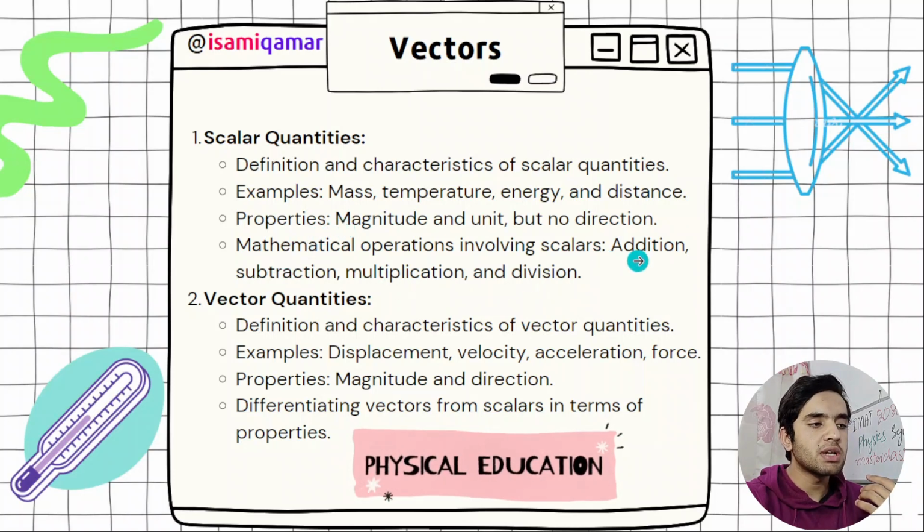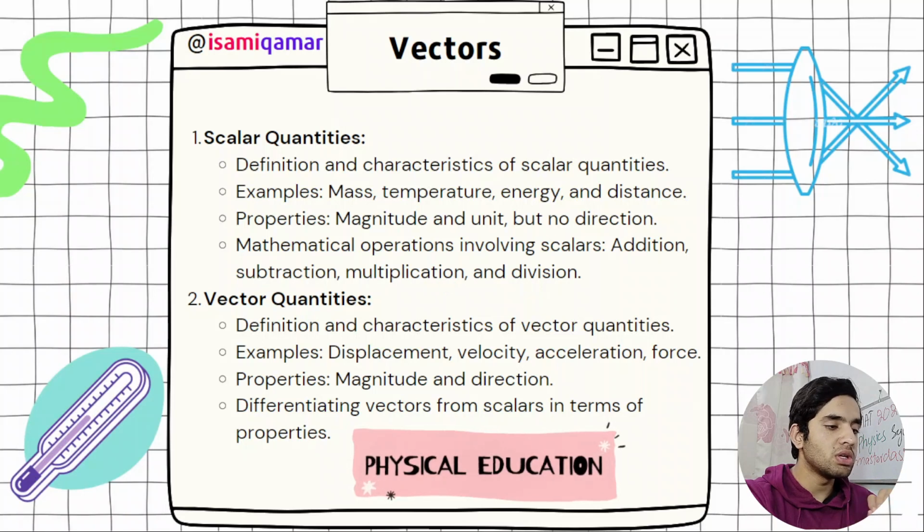Mathematical operations involving scalars: addition, subtraction, multiplication, and division. For scalars, you need to know the addition and subtraction of scalar quantities, and then similar rules apply to vectors.